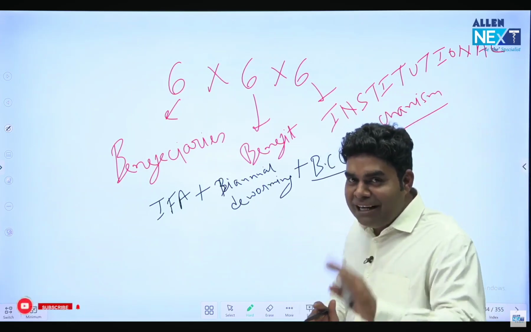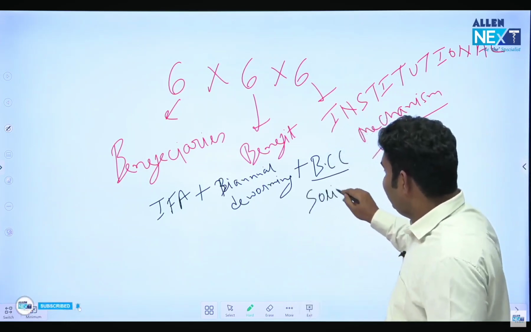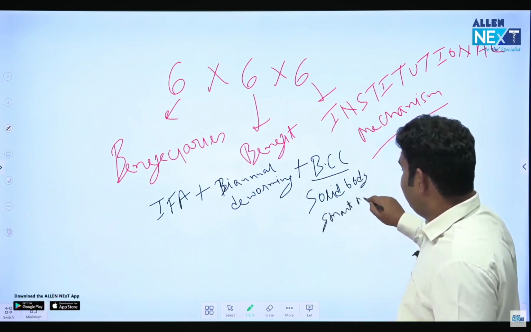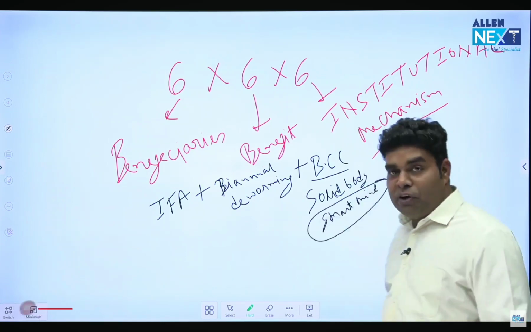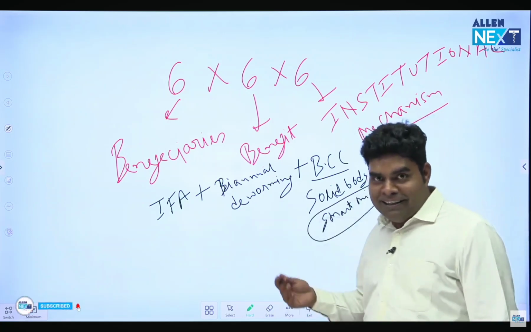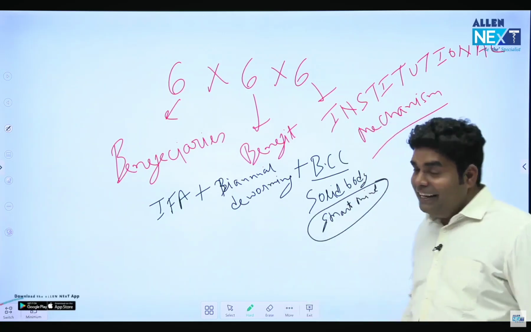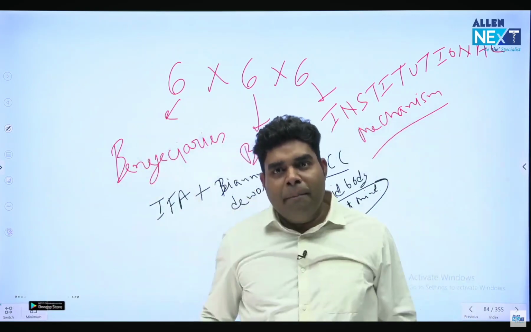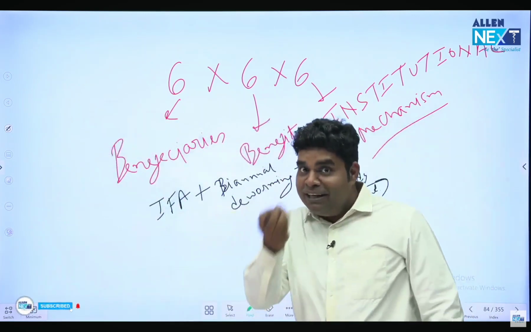In BCC, the government is focusing on solid body, smart mind. If you have to give this tablet to a mother, you will say to the mother, if you take the tablet, your child will be smart after birth. He will come first in the class, so she will take it. And if you are giving it to small children, you will say to them that if you eat this tablet, you will be strong enough to beat all the children in the colony. So they will take it for a solid body.